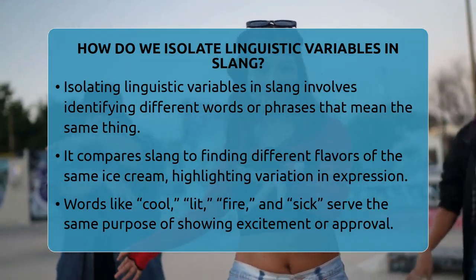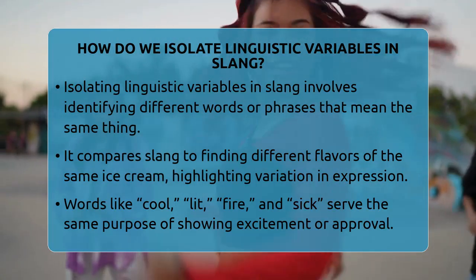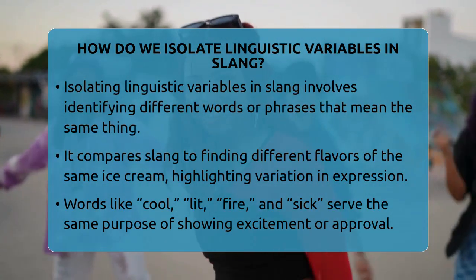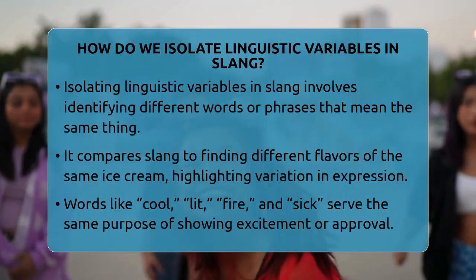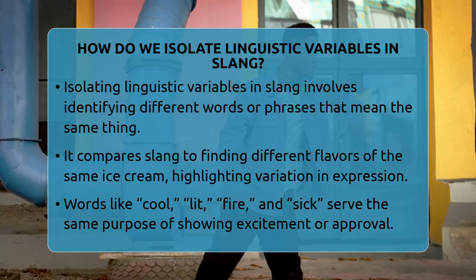How do we isolate linguistic variables in slang? Imagine trying to find all the different ways people say the same thing in a language. That's what isolating linguistic variables in slang is all about. It's like spotting different flavors of the same ice cream.